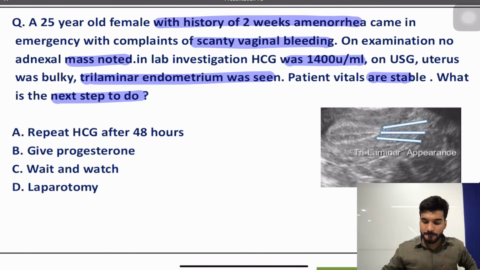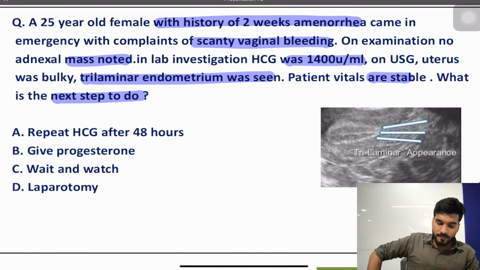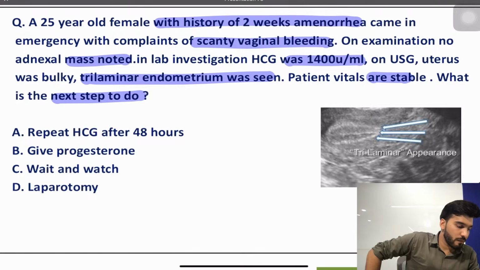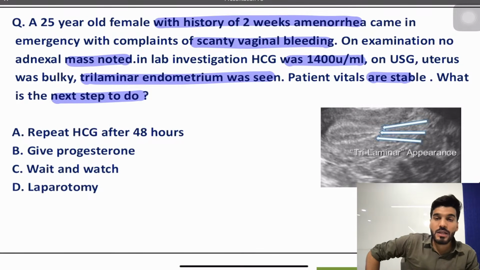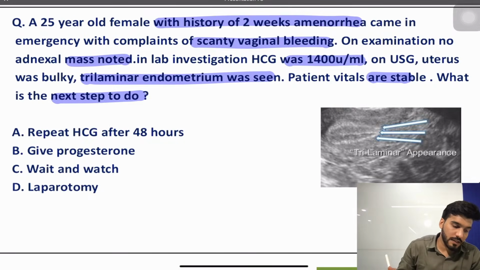Now at 2 weeks, obviously the USG and all won't be conclusive because it's already mentioned that no adnexal mass was noted. So, sir, the best treatment here will be what? You will repeat the HCG after 48 hours. Yes, because at 2 weeks amenorrhea only, the investigations will be inconclusive, right? Because beta HCG is already done now. So the best part is that you repeat it after 48 hours.